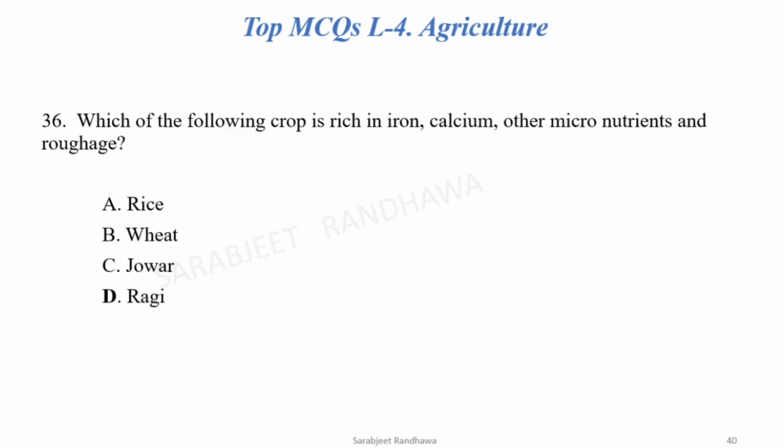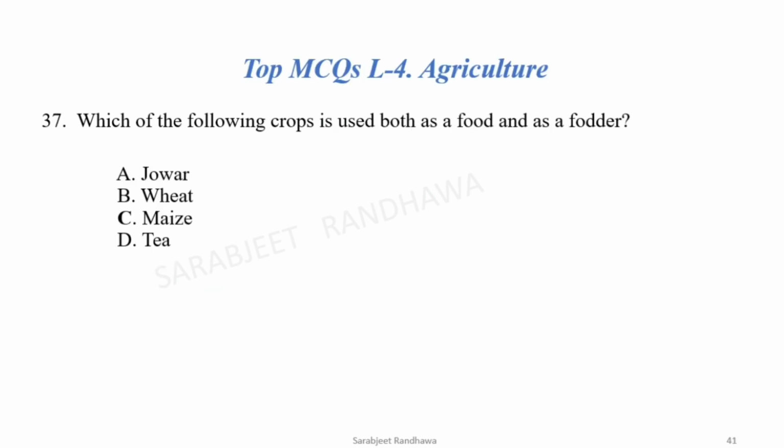Next, which of the following crop is rich in iron, calcium, other micronutrients and roughage? Okay, so the correct option is ragi. Which of the following crops is used both as a food and as a fodder? The correct option is maize.